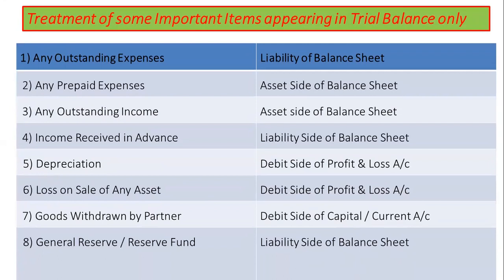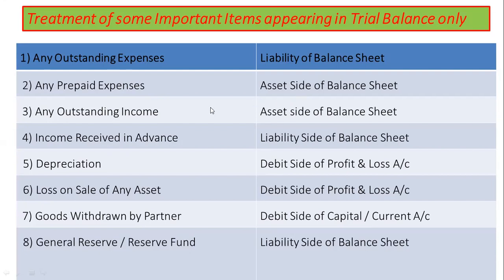Now we shall look into the treatments of important items in the trial balance only. First is outstanding expenses. Having single effect, it shall always be reflected on the liability side of balance sheet. Prepaid expenses shall be treated only on the asset side of balance sheet.